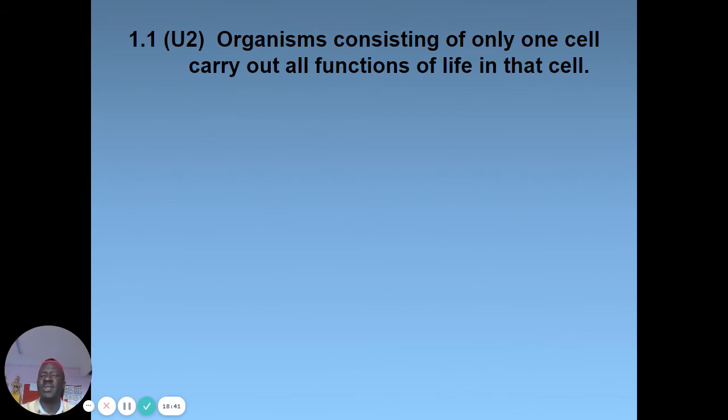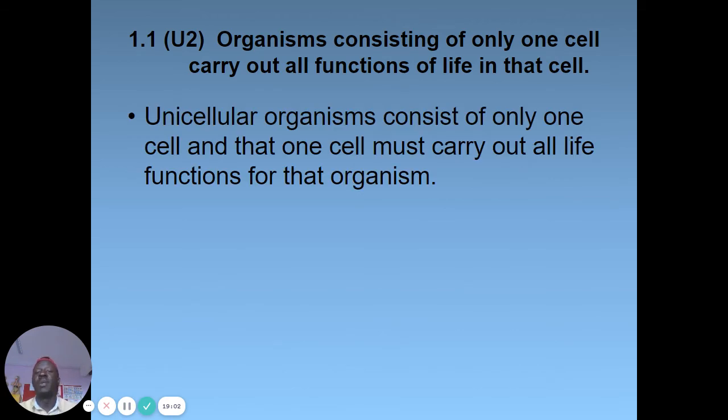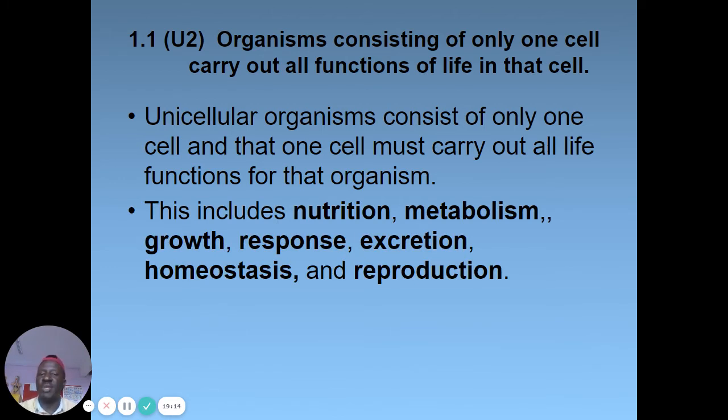So organisms consisting of only one cell carry out all functions. This is another explanation which I think everyone must understand: yes, one cell can be in a position to carry out all the physiological activities as required. For example, all unicellular organisms consist of only one cell, and that one cell must carry out all life functions for that organism to survive. For example, nutrition, metabolism, growth, response, excretion, homeostasis, and reproduction, that is Mrs Gren. Everything can be done in one cell.